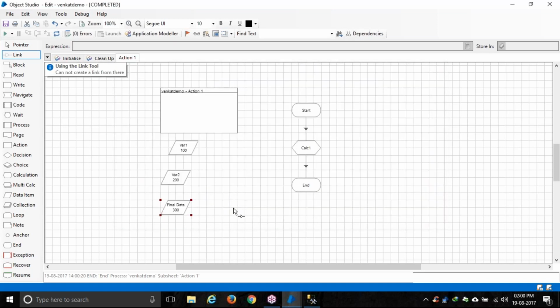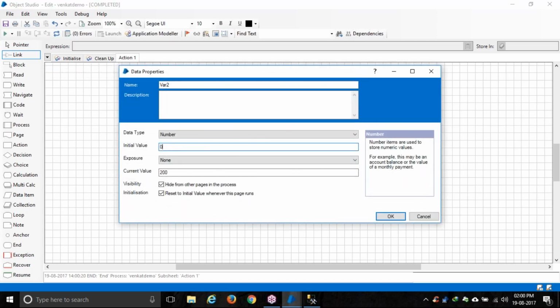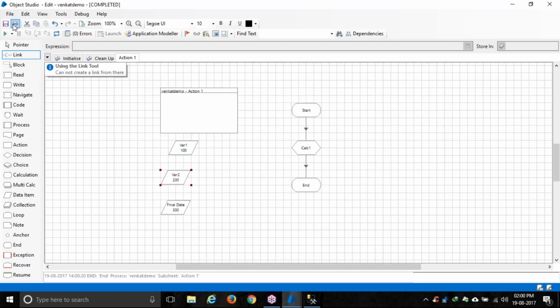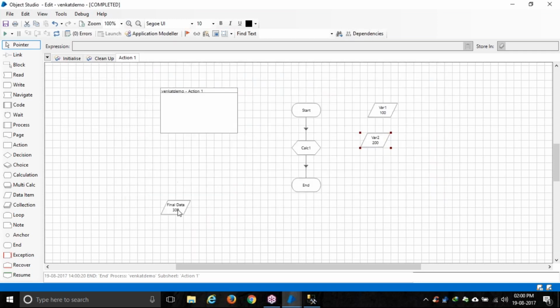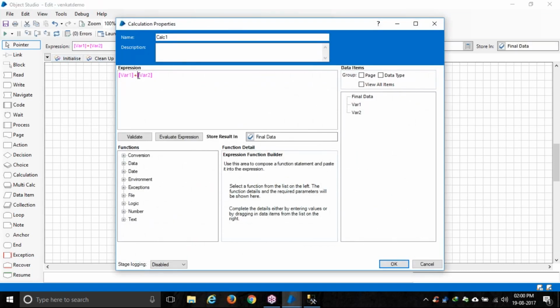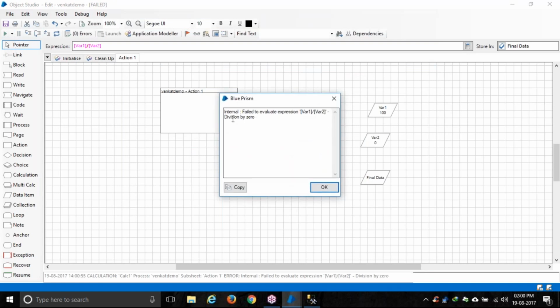Now let's do a slightly more complex example. In variable 2, I'll give the initial value as 0. If I divide any number by 0, it should show an error. Now see how we handle the error here. So my variable 2 initial value is 0, and instead of plus, we'll divide. If I click on OK and run it, it shows an error: cannot be division by 0.